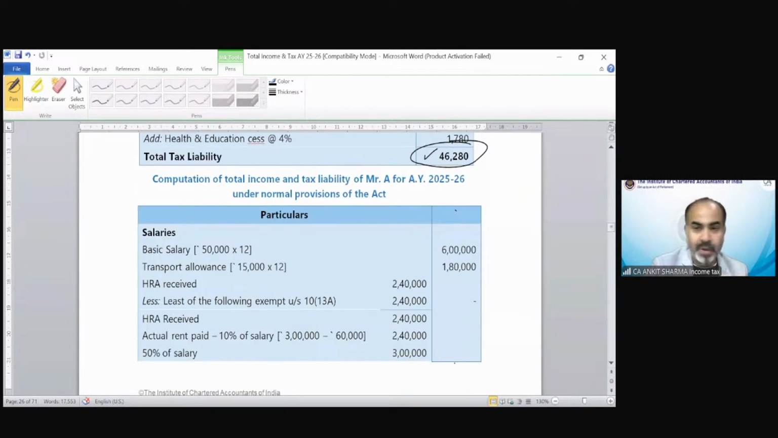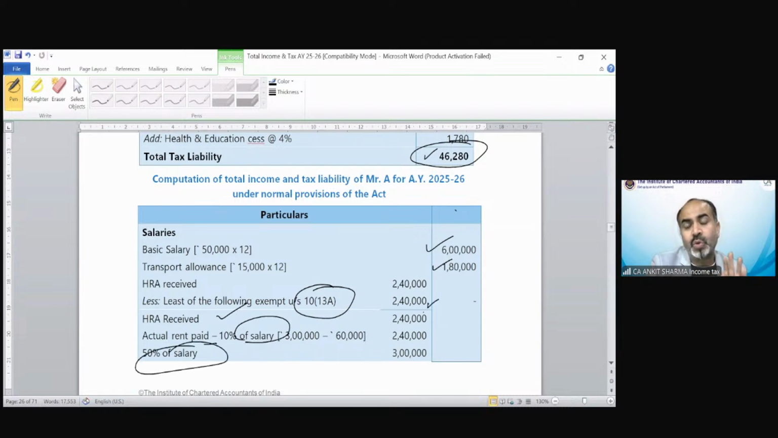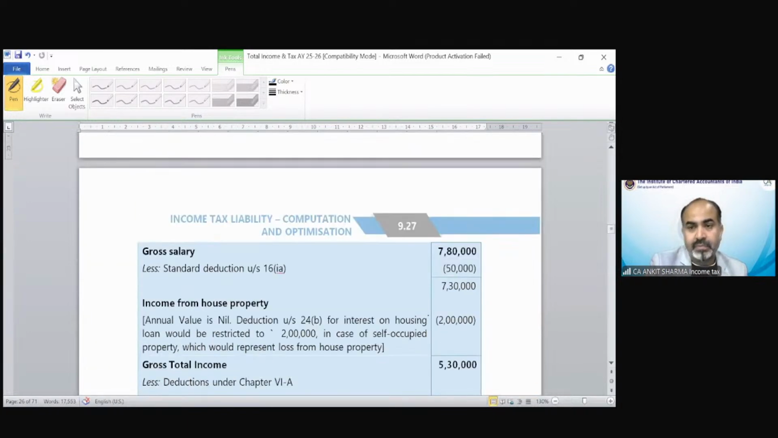Now computation of total income and tax liability of Mr. So-and-so as per normal provisions. Basic salary would be this. Transport allowance is this, and now you can claim the HRA exemption on the basis of section 10(13A). We take HRA received, rent paid minus 10% of salary, or 50% of salary. The lowest would be allowed as exemption. So 2,40,000 will be completely exempted. Deduction would be 50,000.